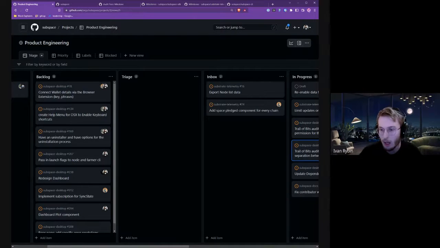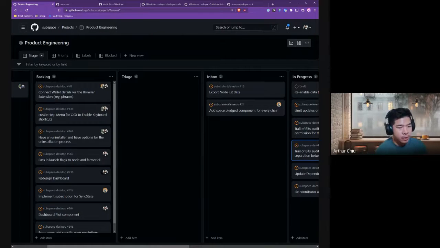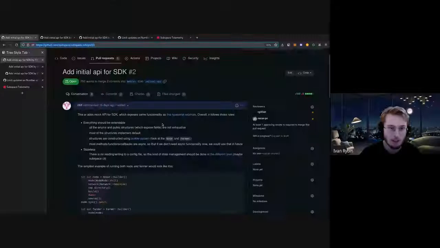Yeah, sure. I can just show a PR, which I've made. I didn't show it to Jeremiah yet, but I will send it to him today. So just as an example, this is how the Rust API will look for the Subspace SDK. Let me share. I'll just stop presenting. Give me a minute. So here it is.